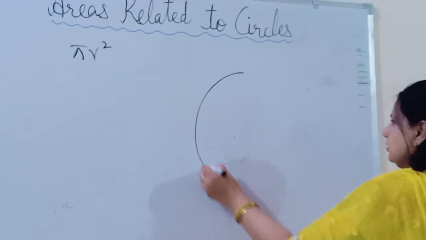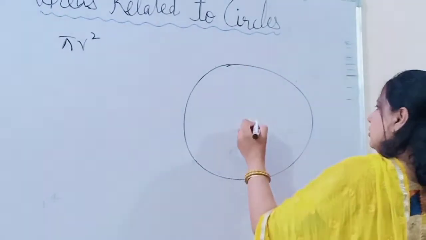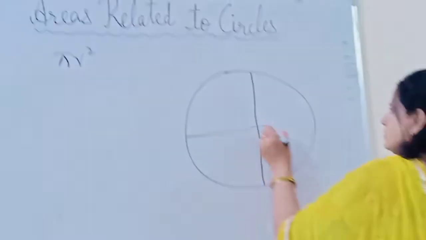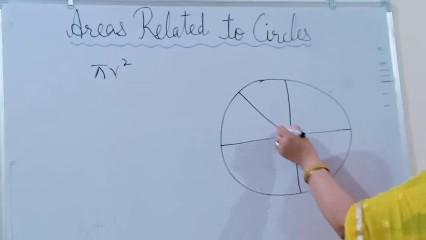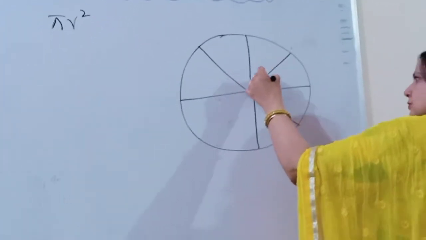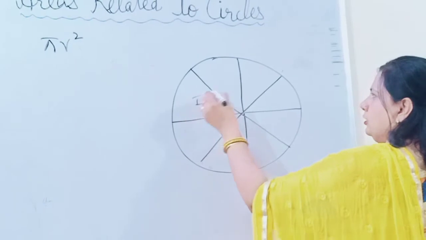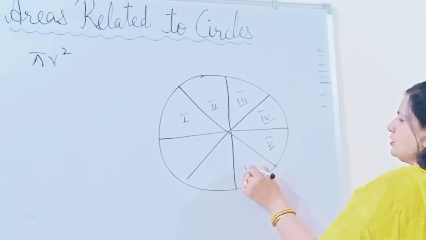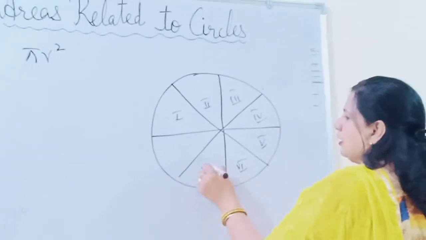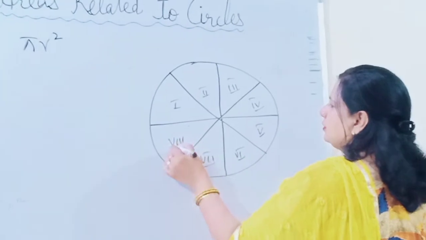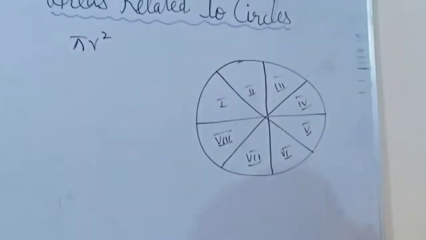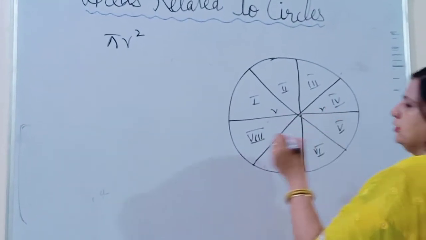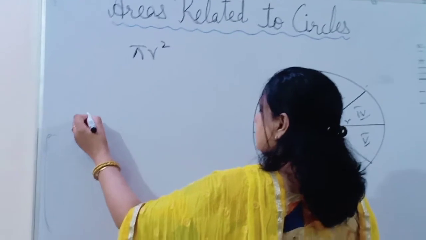If we have a circle and we divide it into 8 segments, we have 1, 2, 3, 4, 5, 6, 7 and 8 segments.